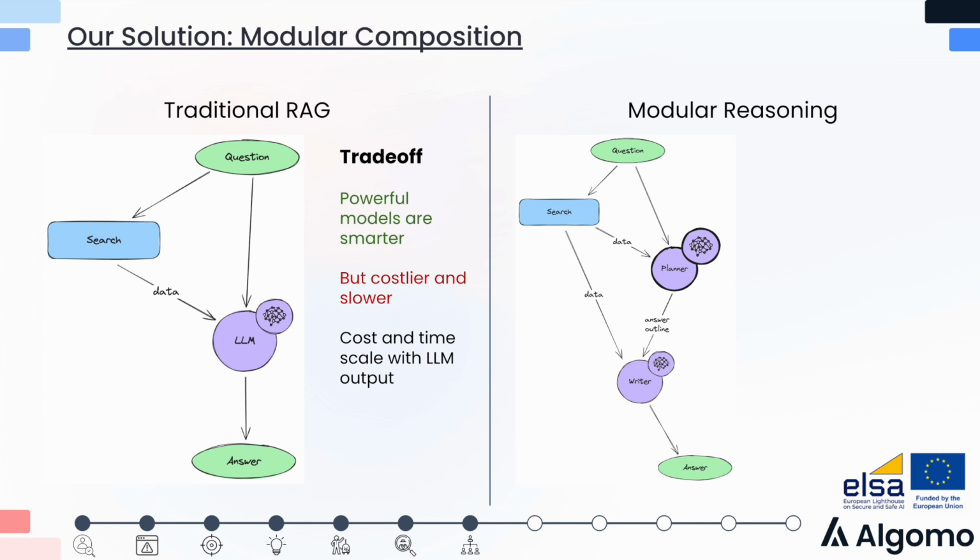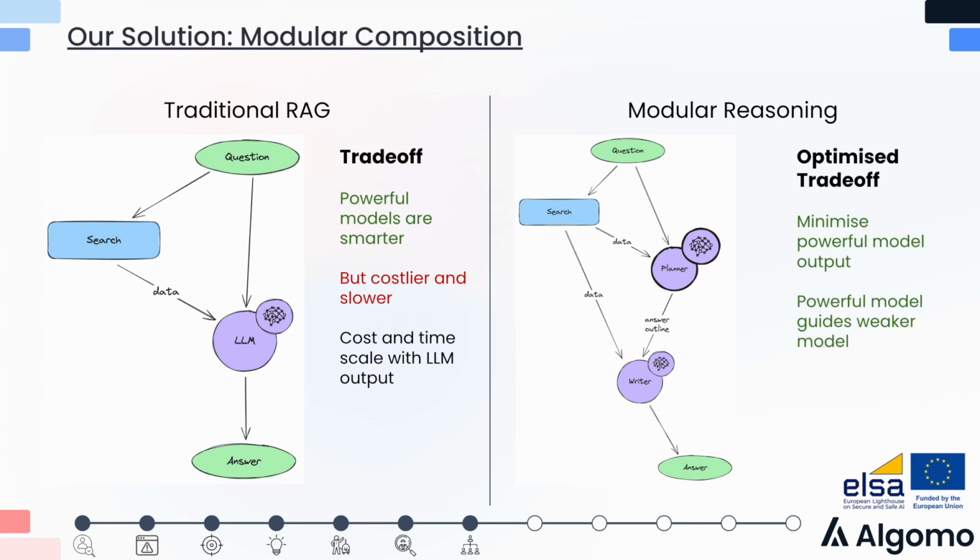The goal of modular reasoning, the first part of our solution, is to optimize this trade-off by splitting the answer generation process into a planner and a writer module. The main difference is that the planner module outputs a brief answer outline, which the writer takes as instructions in order to write out the full answer. Because the answer outline is very brief, we minimize the output of the very powerful model of the planner. At the same time, the planner also gets to instruct the writer on what to write, which means the answer is generally more helpful and it uses a more relevant subsection of the data.